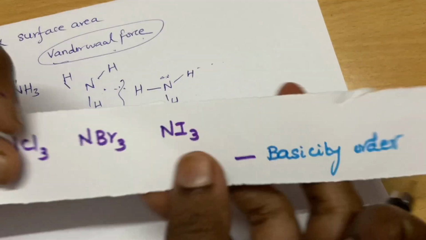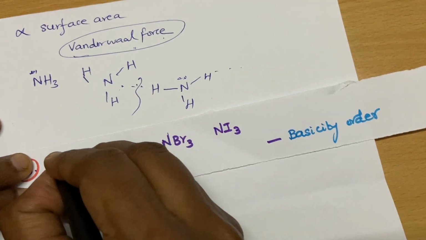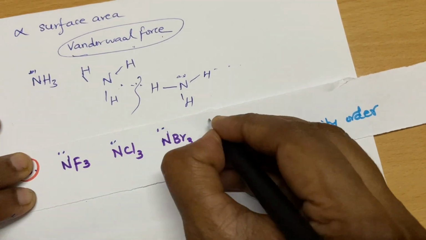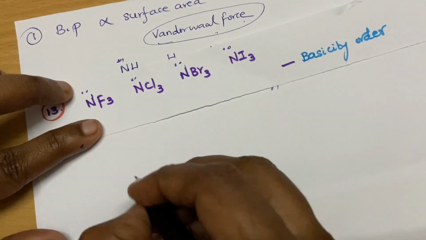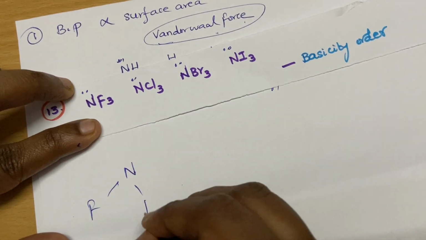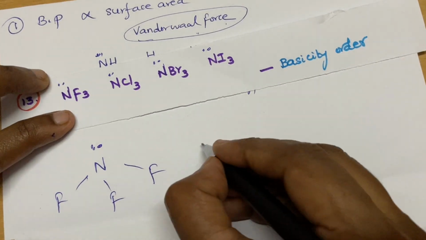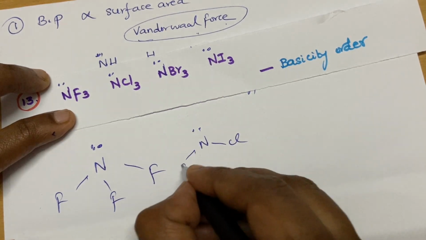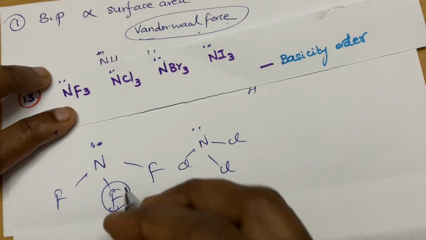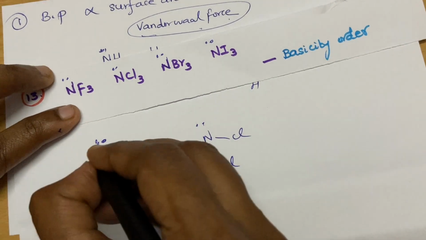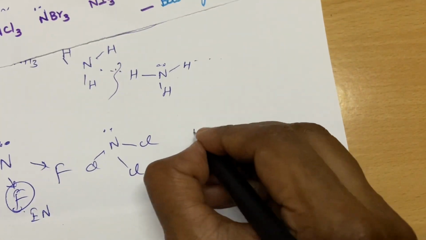Okay, then basicity order. So again, basicity order, the same central atom. So I'll tell you a clue. See, here it has lone pairs, so we have to see the side atoms attached. Whichever side atoms favor the donation will increase the basicity. So what is that quality? Here you see it has high electronegativity. What will it do? It will pull electrons, so due to this the electron density decreases. Okay, so this is the clue.